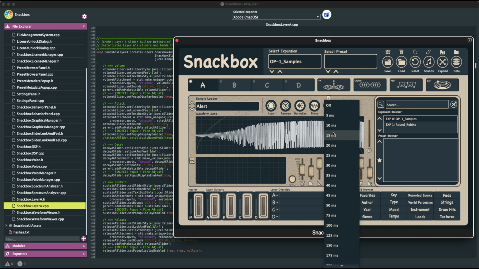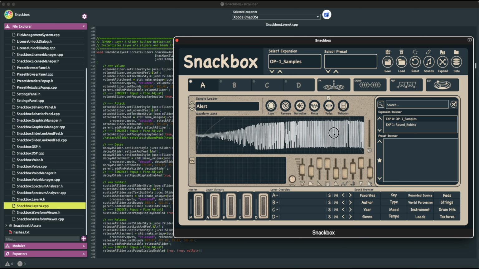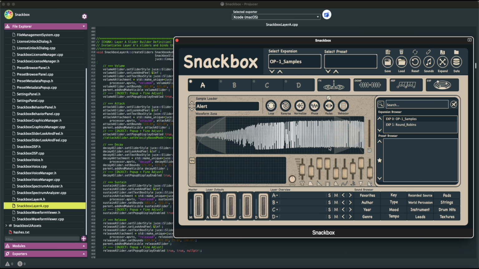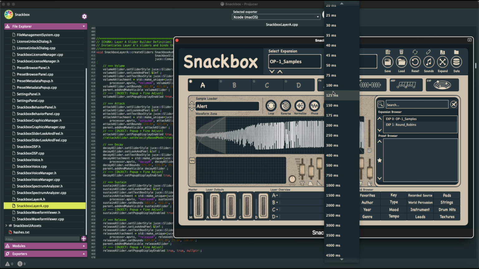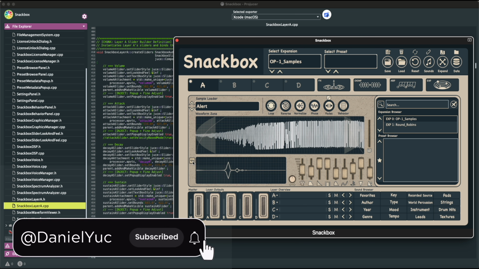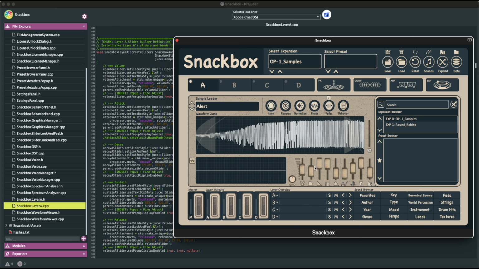I can go ahead and add some fades if I'd like here. Let me do a little bit more of an aggressive fade. One more, maybe right there. Something like that. So now that I've got my sound to my liking, I can even turn the spectrum analyzer on if I want. Whatever we do here is going to be saved into the preset.